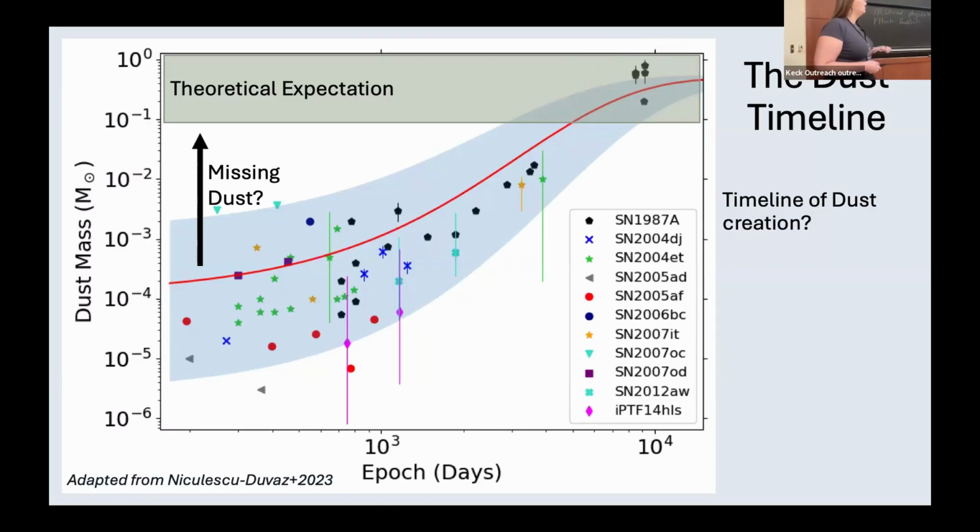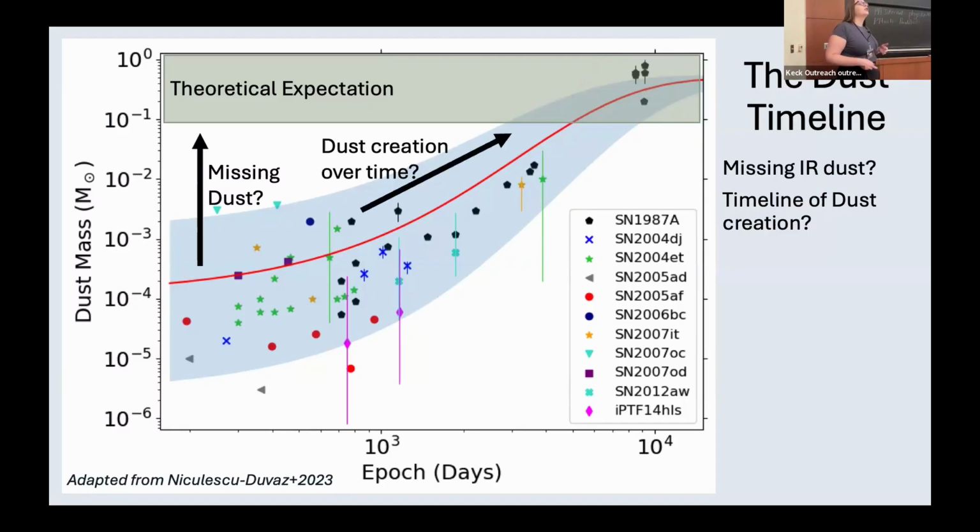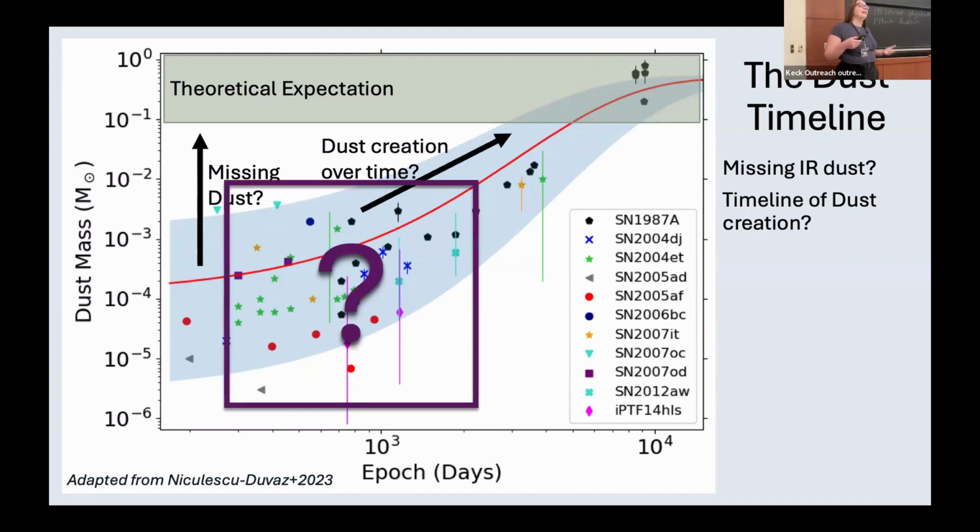So what's happening? Are we maybe missing this dust? Maybe it's optically thick in the ejecta, or it could be that supernovae slowly create dust over time. To try to solve this problem of how supernovae create dust, we need to look at this crucial early time when the dust is potentially still warm enough to see in the mid-infrared, and the supernovae are young enough that they're still emitting and we can still observe them.